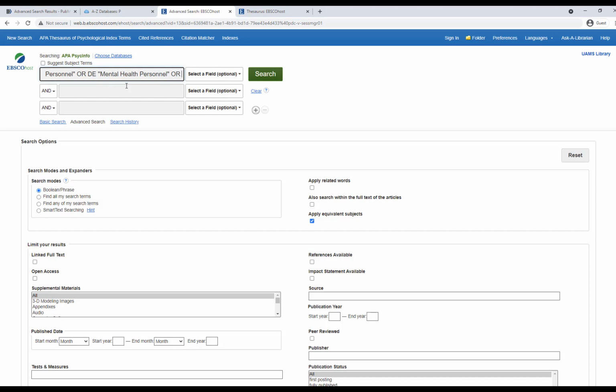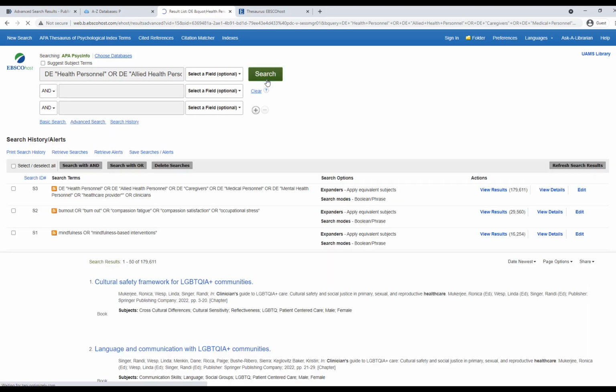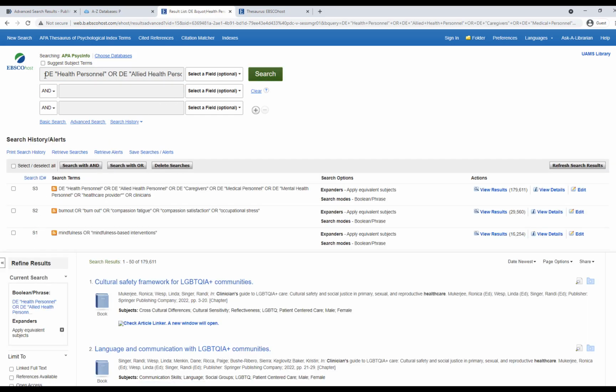So to finish this concept up, I'm going to type in or healthcare provider. I'll use truncation again. That's the little asterisk that I put here, so to look for both healthcare provider or healthcare providers or anything that starts with healthcare provider. And finally, I'm also going to do or clinicians, because that's another PsycInfo indexing term related to health personnel, but it wasn't under health personnel, so I'm going to add it in here. Search for that. And now I'm going to add all these searches together so that I'm looking for all of my concepts. So I'm going to say S1 and S2 and S3.